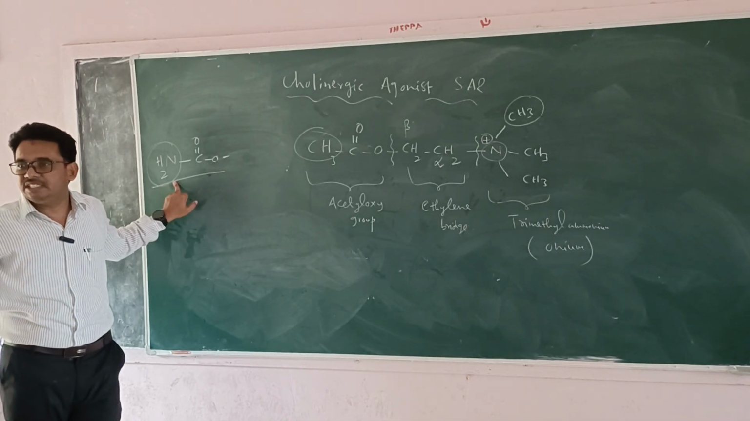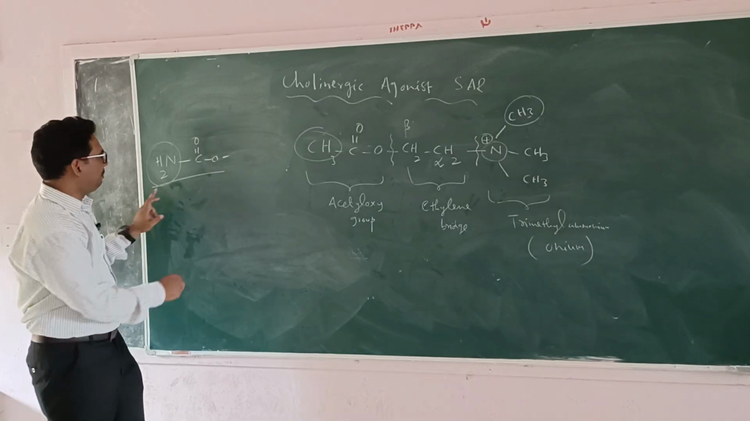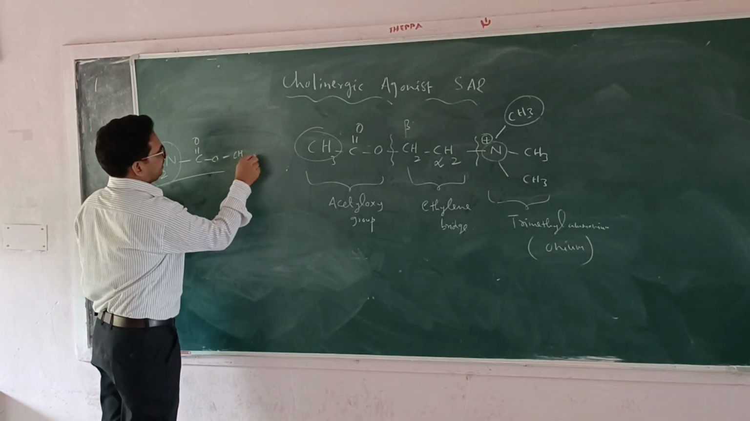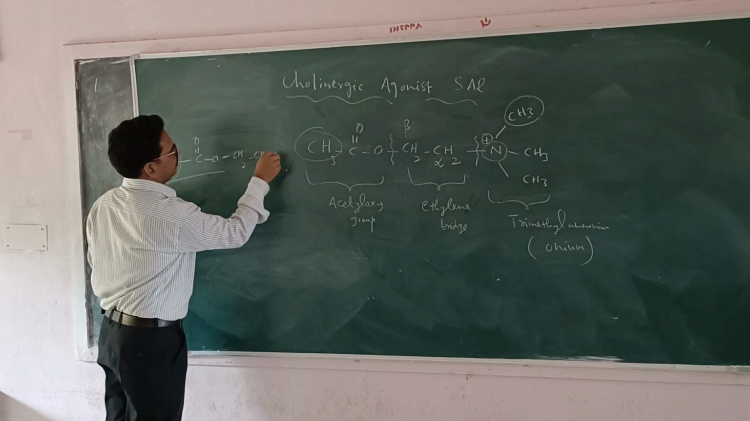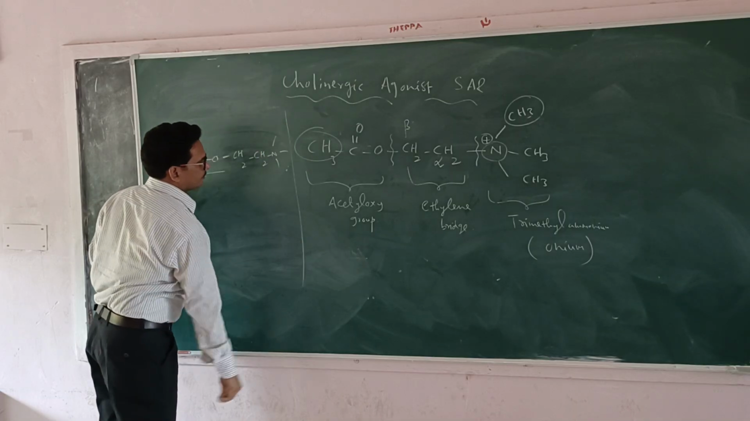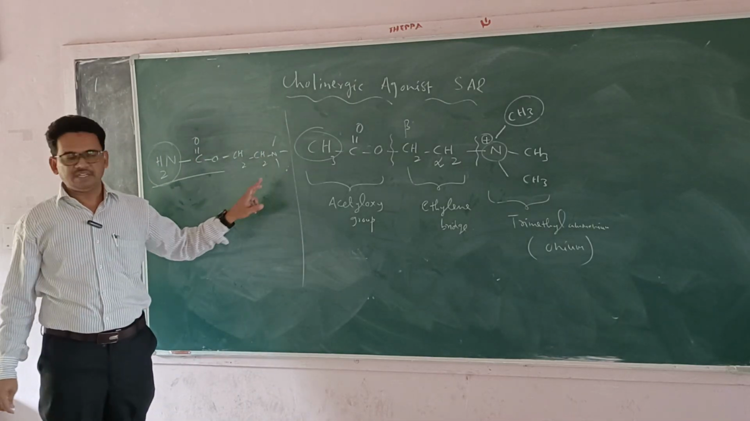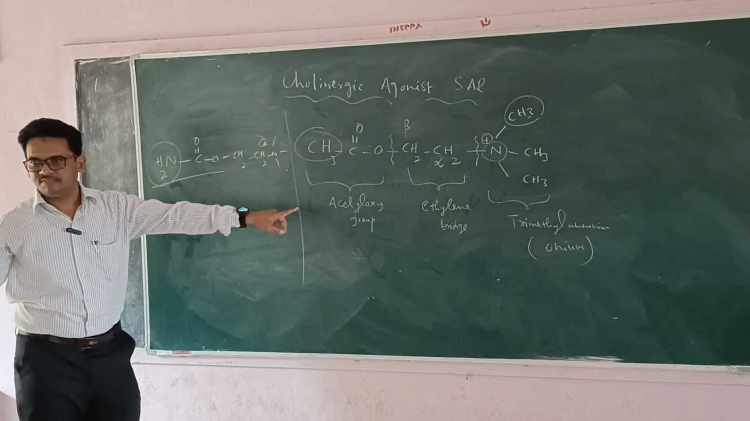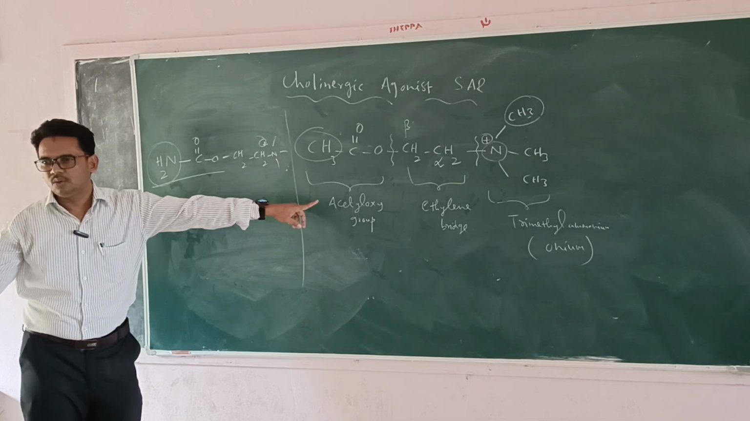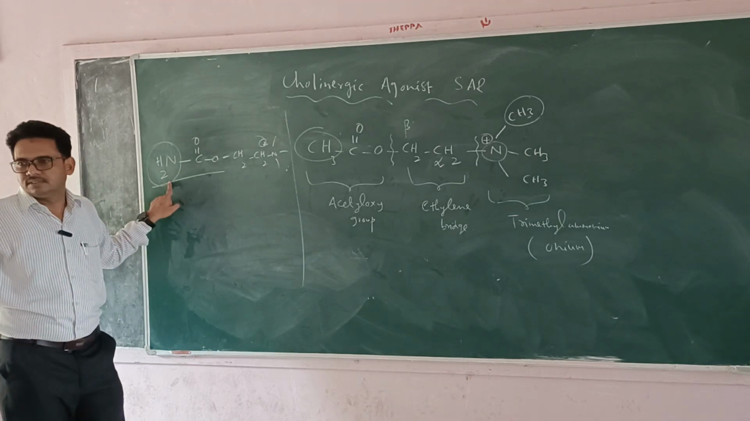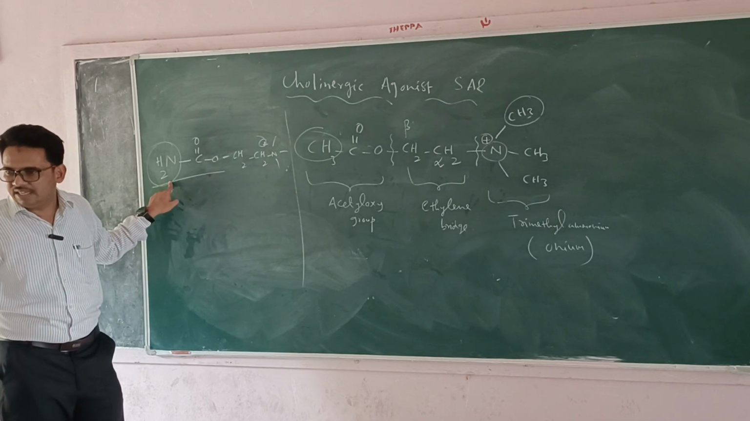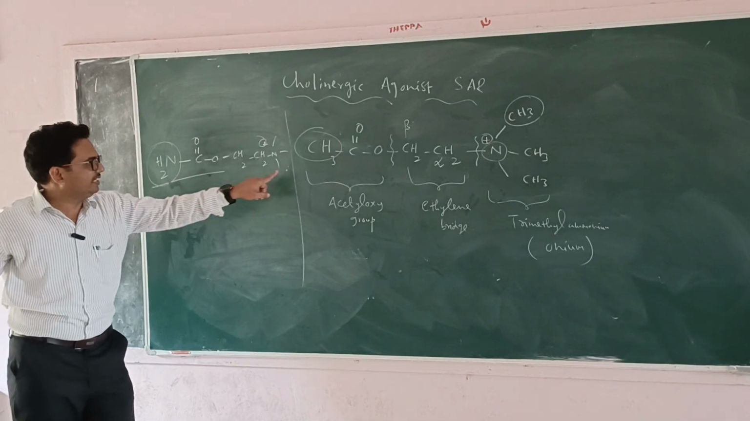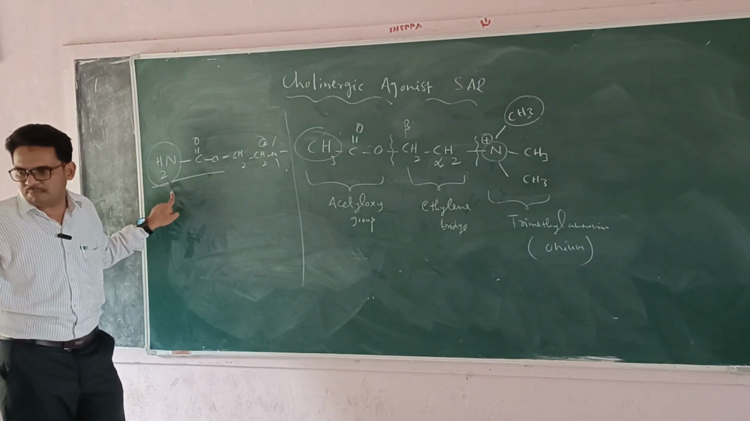When it is replaced with the amine group, like in carbachol, this is the structure of carbachol. What is the difference compared with acetylcholine? The only difference is that the methyl group is replaced with the amine group. Instead of acetic acid, it has carbamic acid.